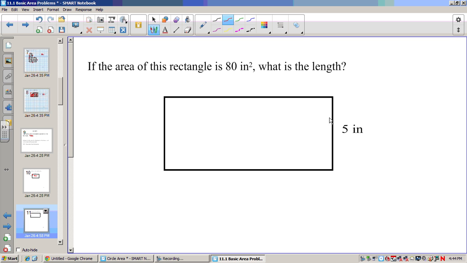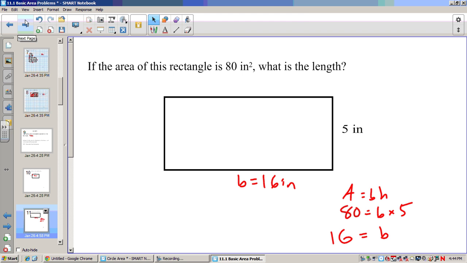Now if the area of this rectangle was 80 square inches, if I wanted to find this length here, we would do area equals base times height. Maybe instead of height, I should say base. Now area is 80. We know the height is 5. So if I divide by 5 on both sides, that would be 16. So 16 inches would be the length of that rectangle.